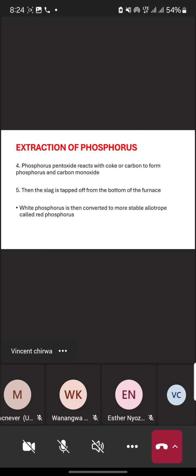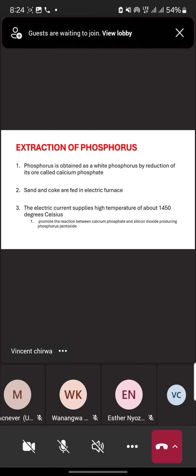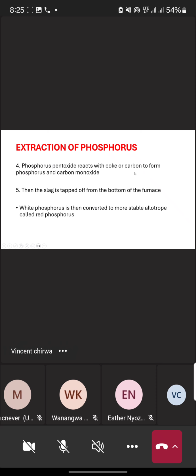You see? By step number 3, our product was phosphorus pentoxide. By step number 4, we have seen that phosphorus pentoxide has now reacted with coke or carbon to form phosphorus and carbon monoxide.